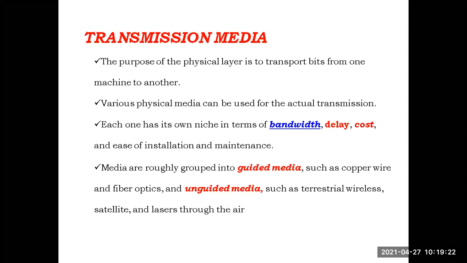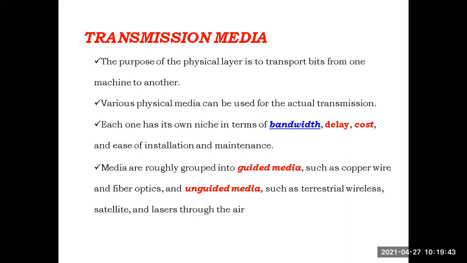Why? Because there are no boundaries for the path of the data bits. There is no guidance for which path we have to take. There are no wires for connection. That's why the second category is the unguided media or unbounded media or the wireless media.